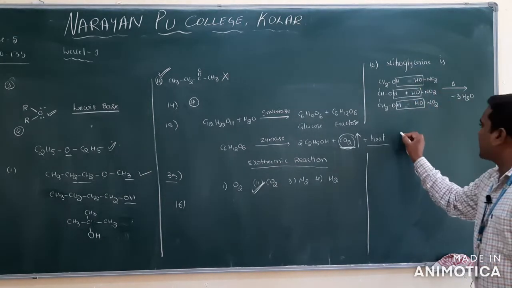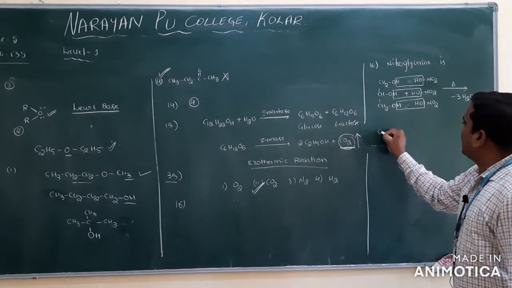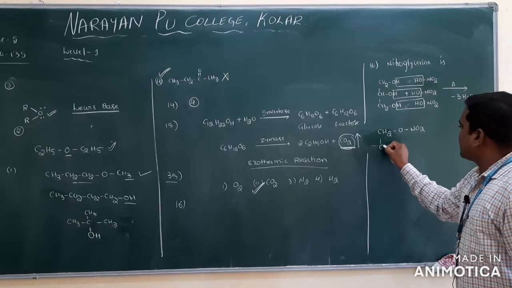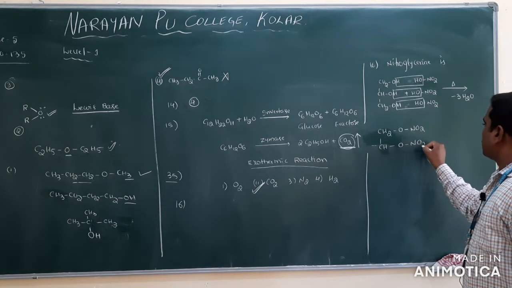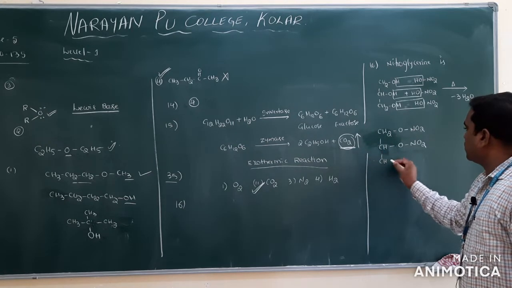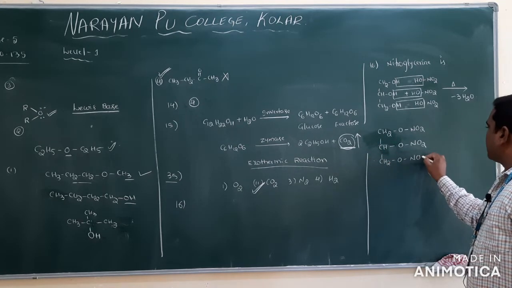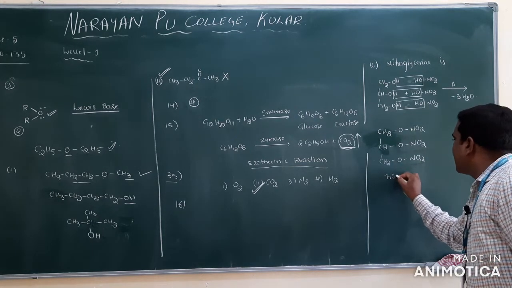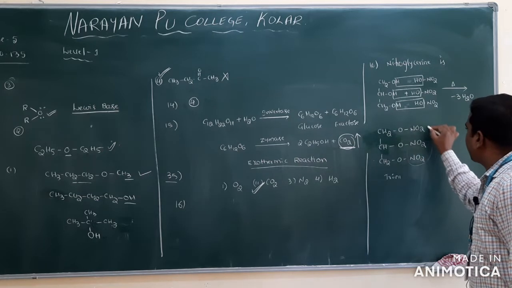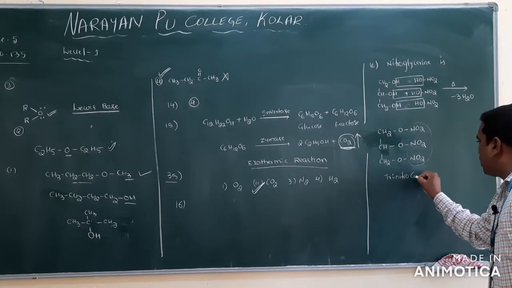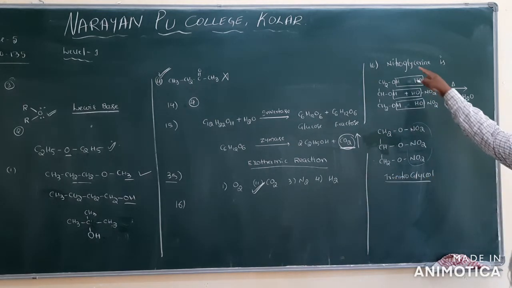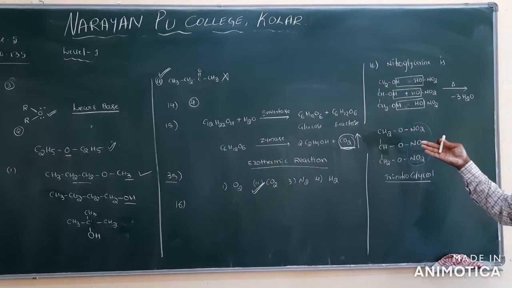Then the compound you will get is CH2O and here NO2, and CHO and here CH2 and NO2. This we call trinitroglycerin. How many nitro groups are there here? 3. So trinitroglycerin or trinitroglycerol. This can also be called nitroglycerin. This is nitroglycerin. It is an ester.